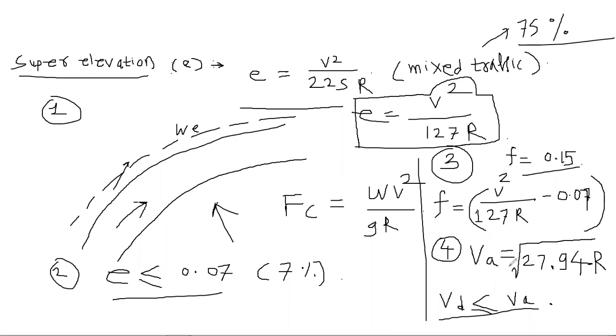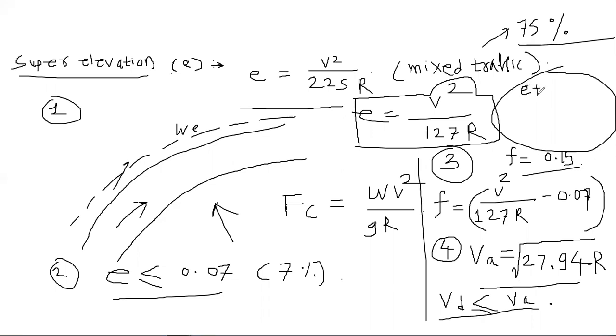Now the student may ask from where this formula came. VA is equal to the square root of 27.94 R. From where did this formula come? So we apply the condition from step 3 to step 4. How? That I will just briefly explain to you. Your maximum permissible value of e is 0.07. The maximum permissible value for f is 0.15. So make the addition of e plus f.